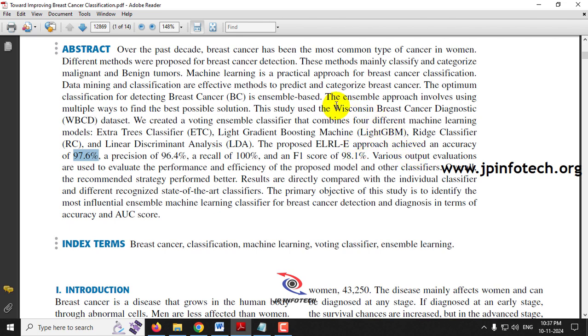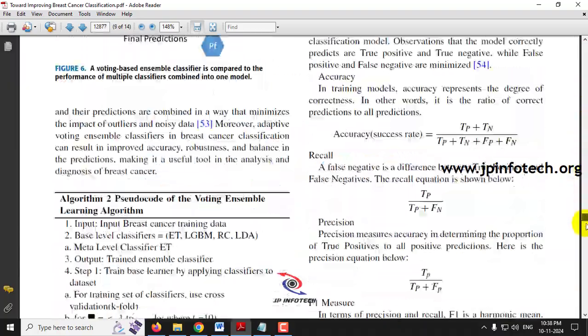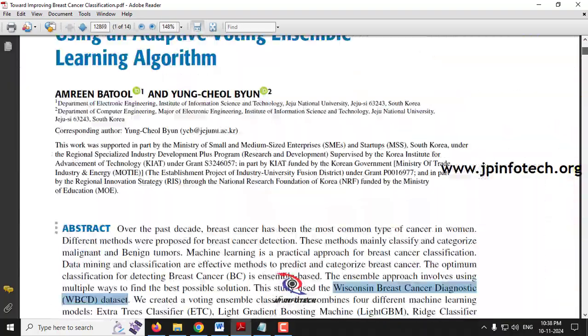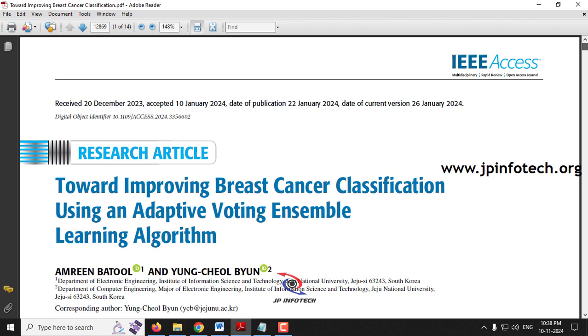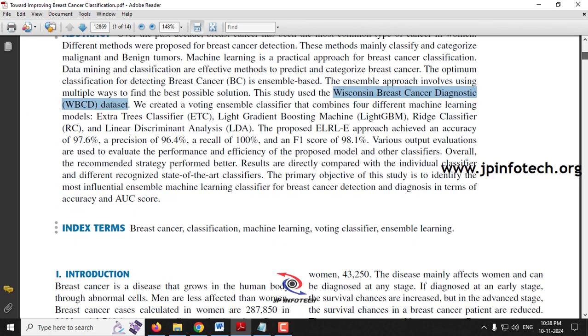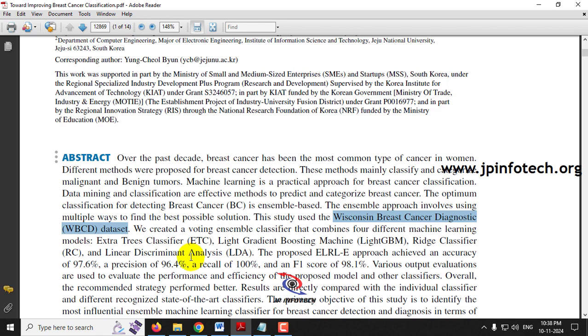They have used the WBCD dataset, that is the Wisconsin Breast Cancer Diagnosis dataset, and we are also going to use the same dataset for the machine learning part. For deep learning, the base paper does not use any deep learning concept, but we are going to use it, with histopathological images. From the base paper they achieved 97%.